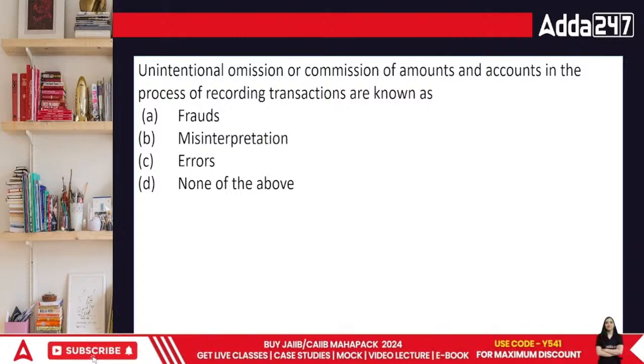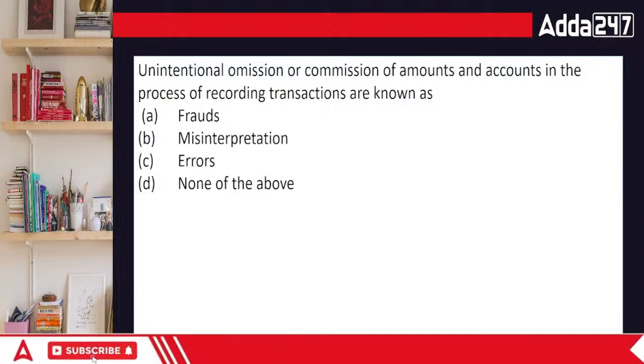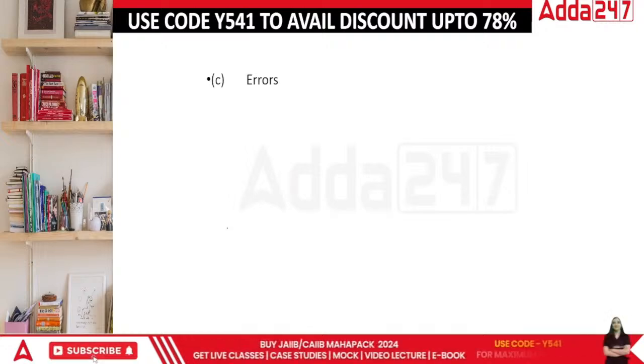Unintentional omissions are something that we forgot. We didn't want to forget it. This is an error overall. This is not just an error of omission or an error of commission. They are all errors. These are unintentional mistakes that we make.